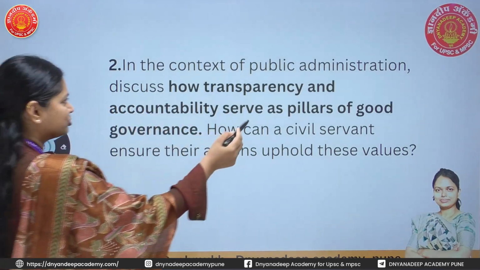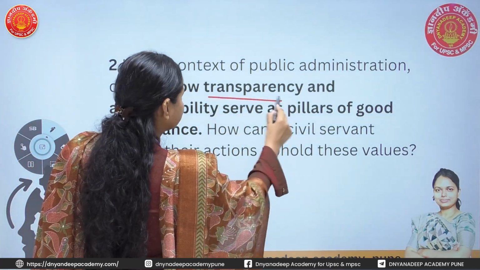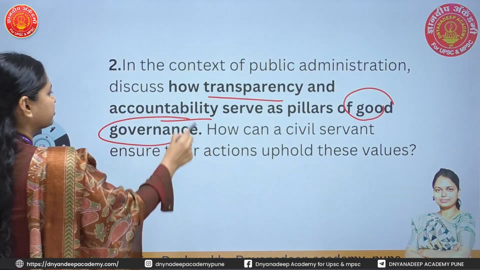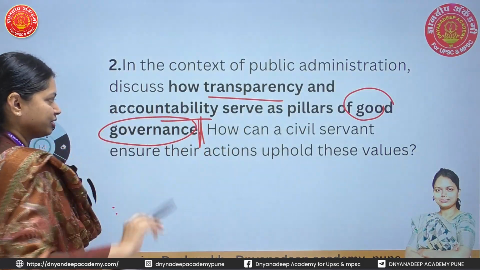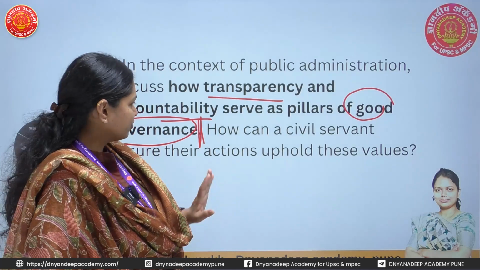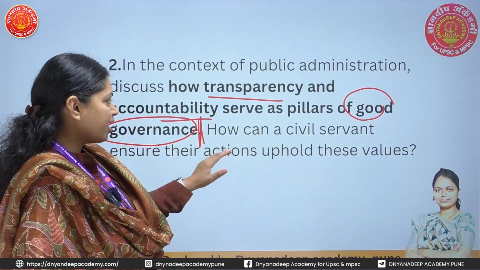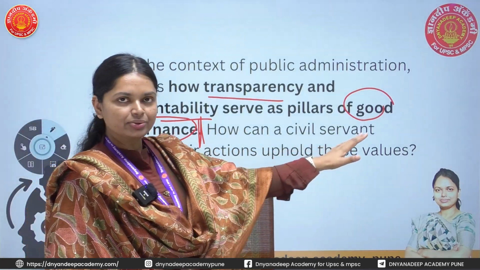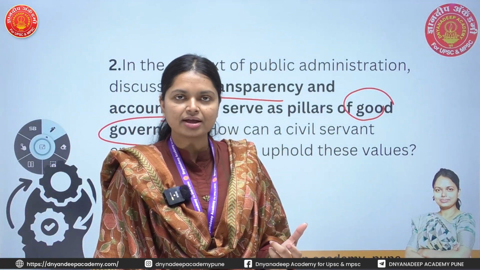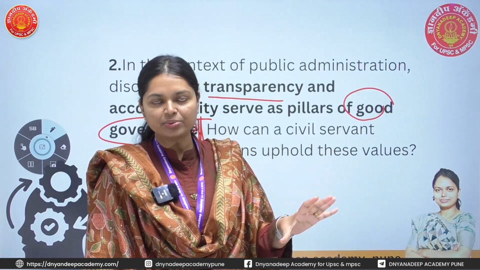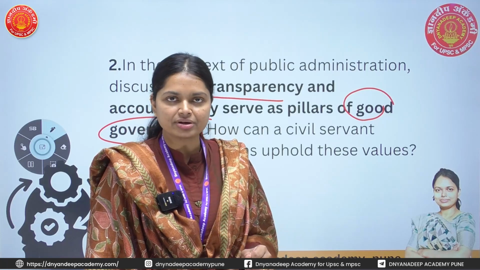So the focus of the question is definitely transparency, accountability and good governance. This is the first part of the question. And the second part is, how can a civil servant ensure that their actions uphold these values, like transparency and accountability, for the sake of good governance?